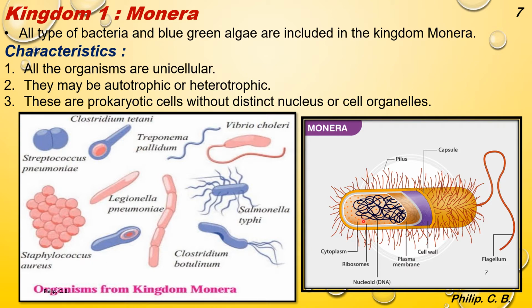Here students, the second image which I added shows the labeled parts of the species, that is cytoplasm, ribosomes, nucleoid, as they don't have nucleus, plasma membrane, cell wall, flagellum which is the tail, helps in locomotion, capsule which protects them, pilus, small hair-like body which is similar to cilia.